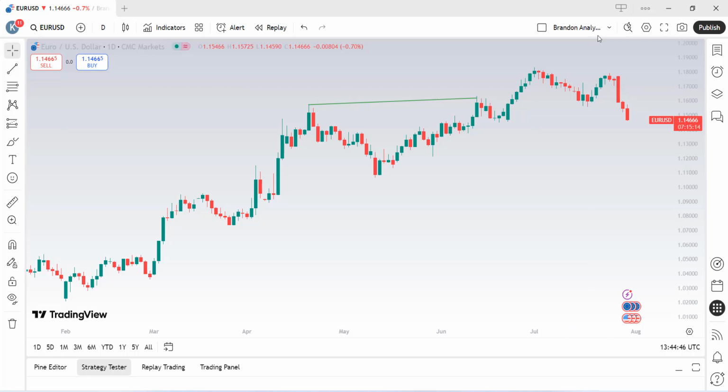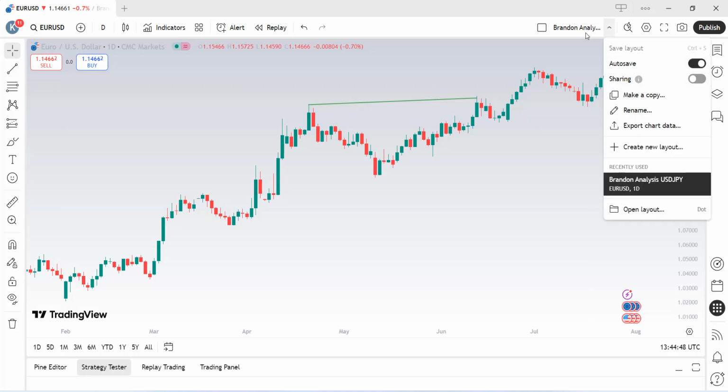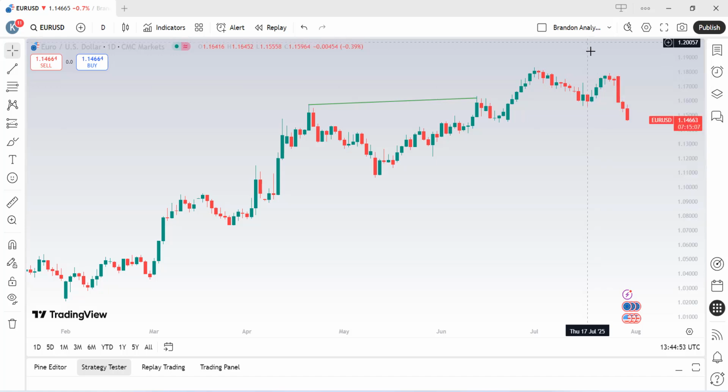Next, we have the saving template. This icon here enables you to save your chart in any way you want to save it.